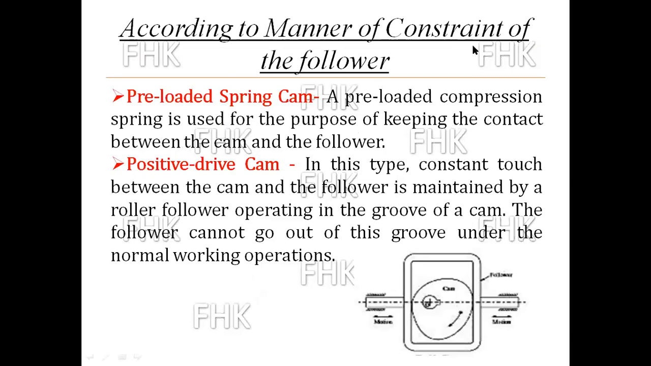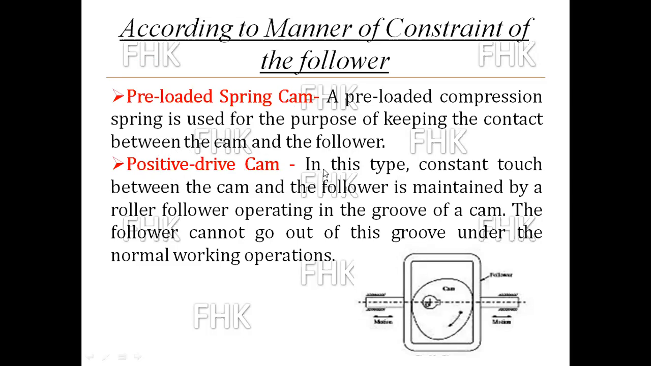According to the manner of constraint of the follower, these cams are classified as preloaded and positive drive cam. In the preloaded spring cam, a preloaded compression spring is used for keeping the contact between the cam and the follower. That compression spring is also called a preloaded spring. A closed coil helical spring is used for keeping constant continuous contact between the cam and follower surface.